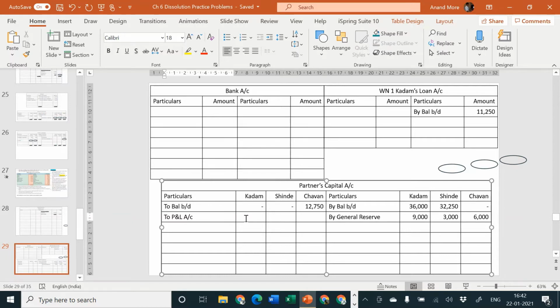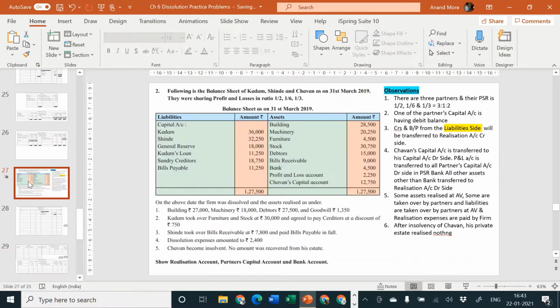So 2,250 to be divided in the ratio of 3:1:2. So 2,250 divided by 6 comes to 375 for Shinde, into 2, that is 750, that is for Chauhan, and 375 into 3, that is 1,125, that is for Kadam, because the ratio is 3:1:2. Okay, so on the asset side Chauhan's capital account is transferred by us, profit and loss account is transferred by us.